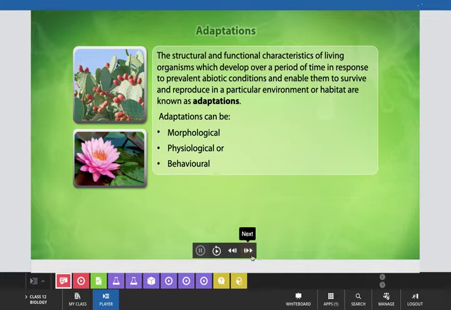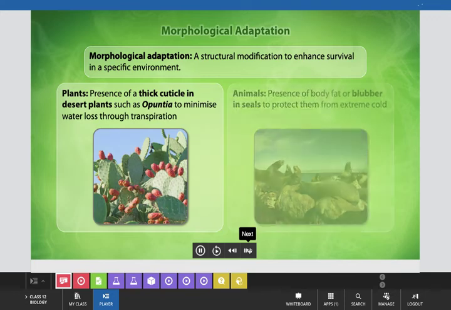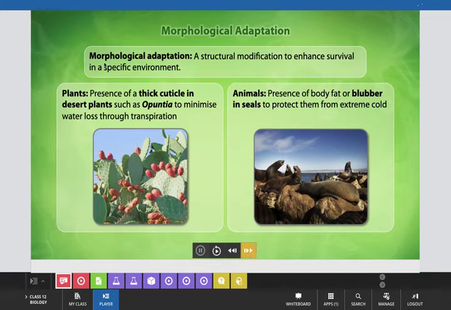Now, let's learn about these three different types of adaptation with the help of certain examples. First, morphological adaptations: a structural modification to enhance survival in a specific environment. Morphological means related to morphology, and morphology means the external characteristic features of an organism.